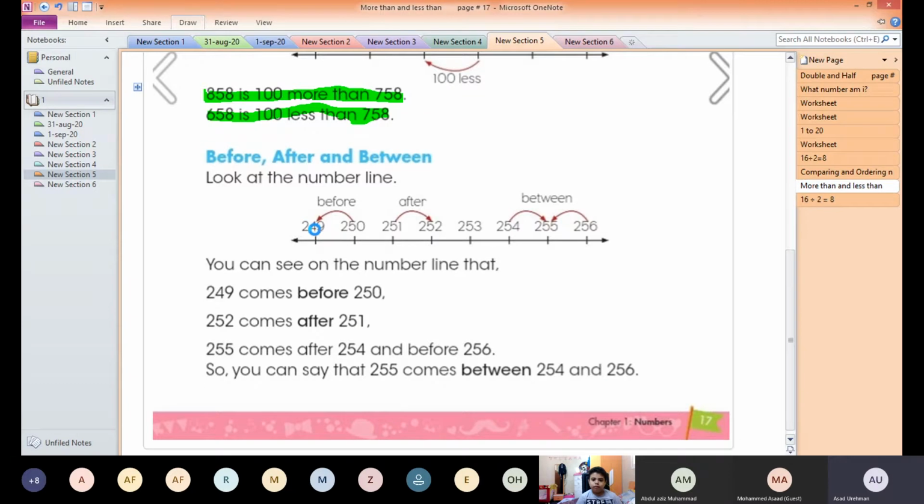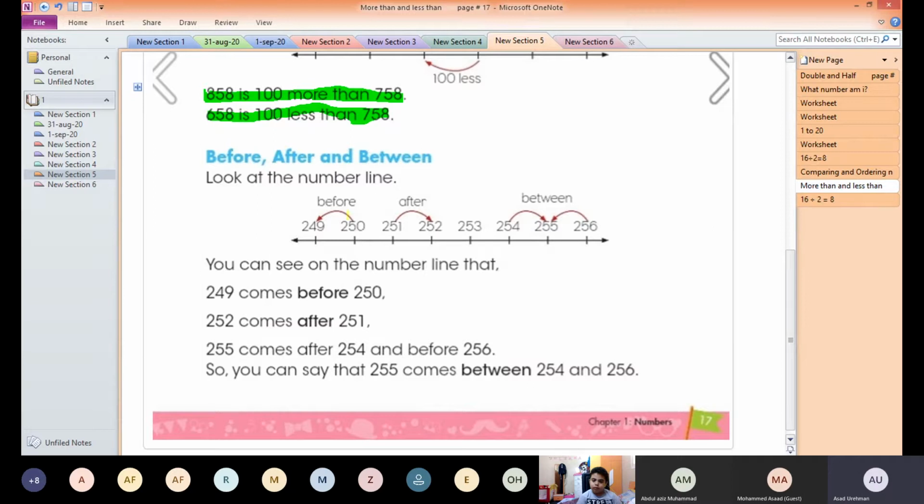If you see here 249, 250, 251, 252, 253, and 254, and so on. These are count on in ones. So start from 249 and then adding one, 250, 251, 252, and it goes up to 256. So this is a number line, and you can see on a number line that 249 comes before 250.